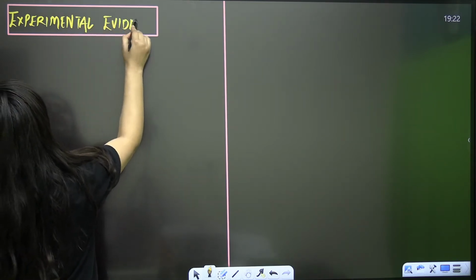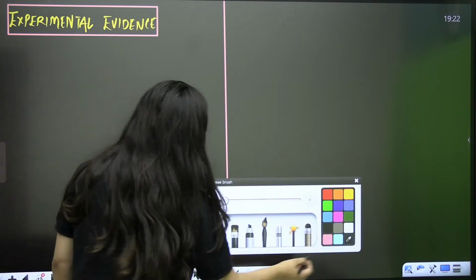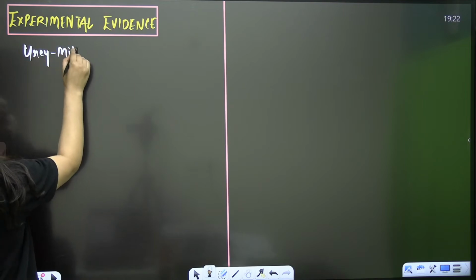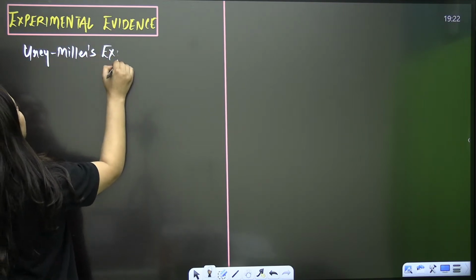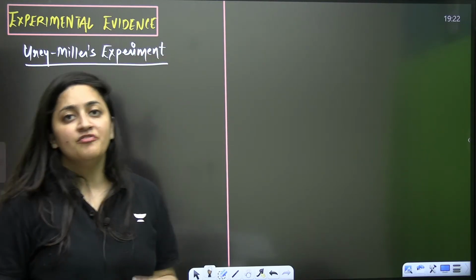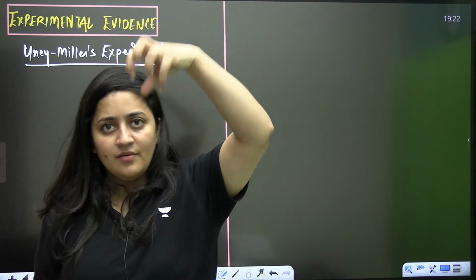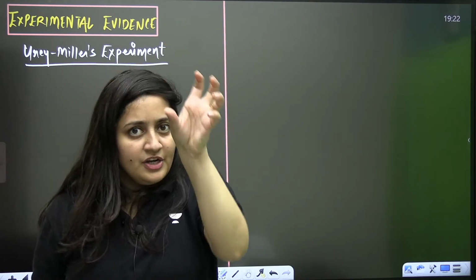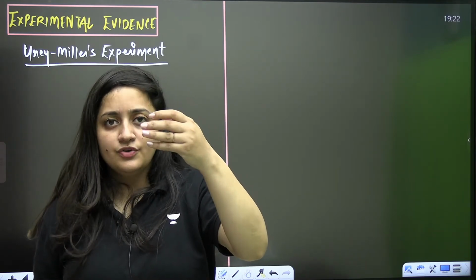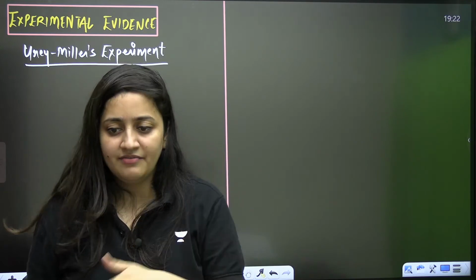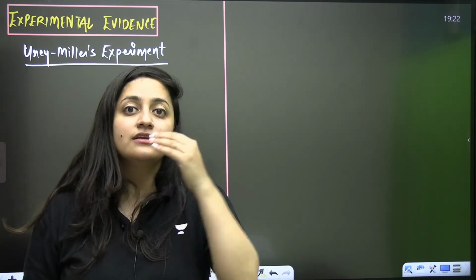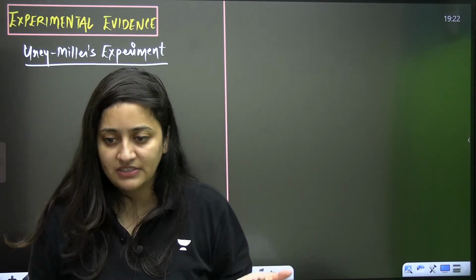So when it comes to the experimental evidence that proves this chemogeny, it was Urey and Miller's experiment. Do you know that? And another point is of meteorites. One meteorite came to the planet Earth, and when that meteorite was studied, its composition was the same as the reactions that we have discussed so far. So it was believed that it is possible to have such things on early Earth or primitive Earth. Got it?